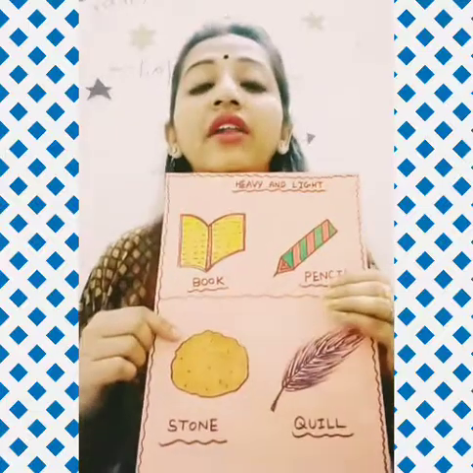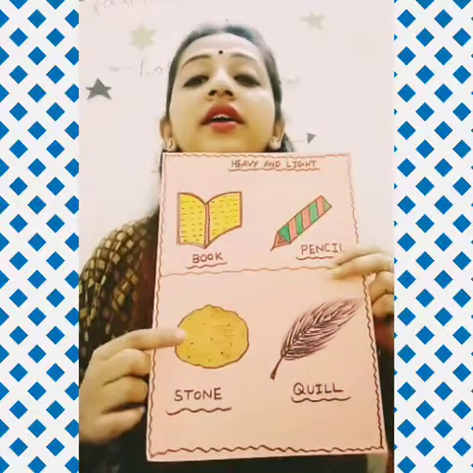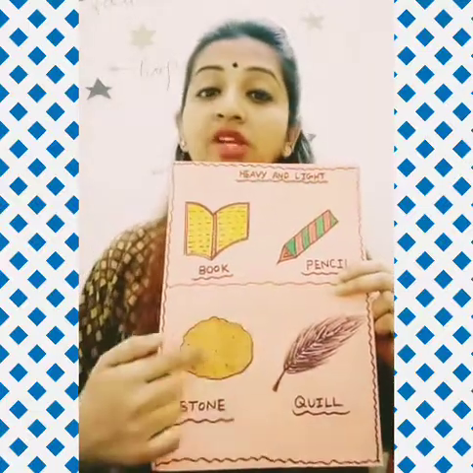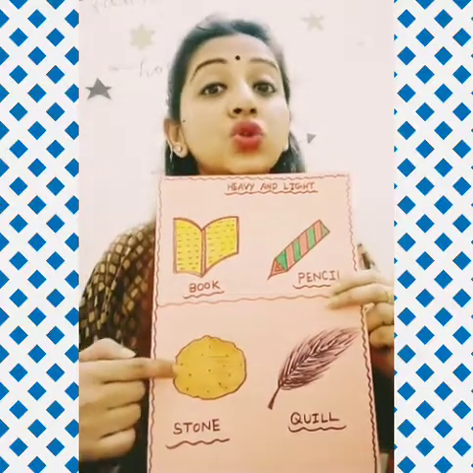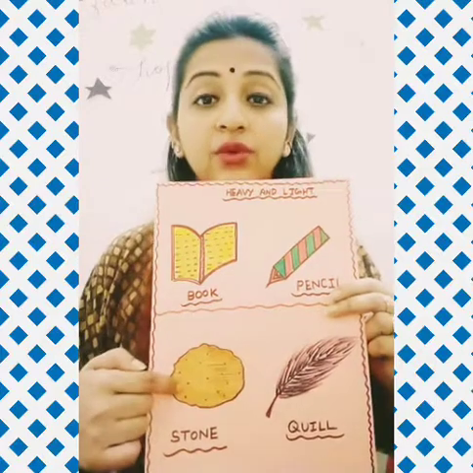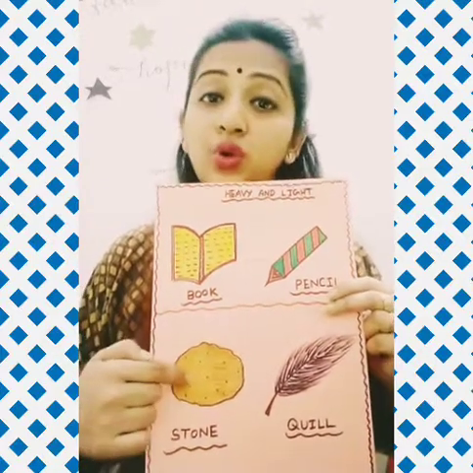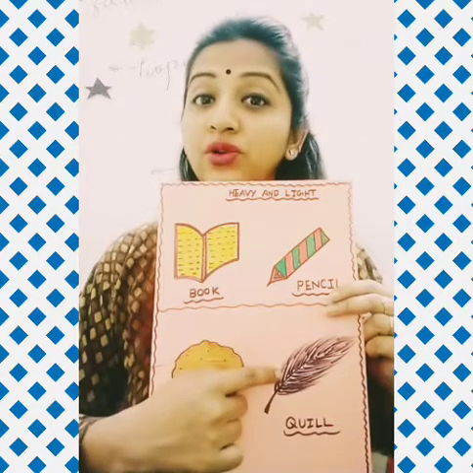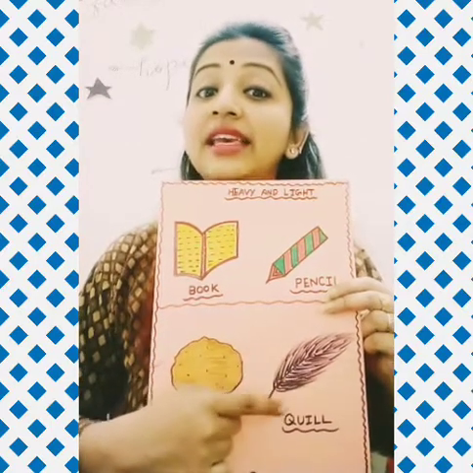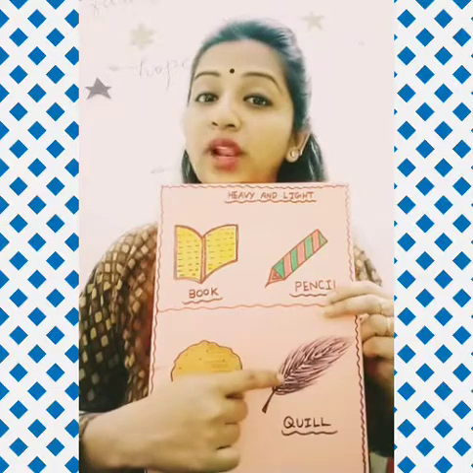Okay. Now next picture, again we have two pictures. So this side, this is a stone, patthar. Okay, it's a stone. And this side, what is this? I taught you in English class. Yes, Q for quill.